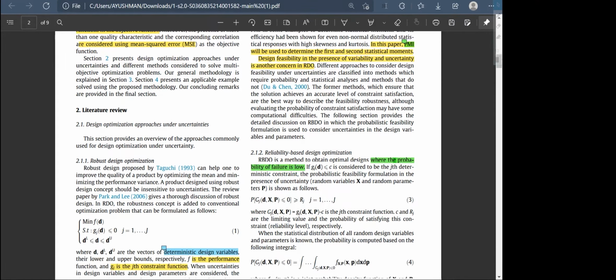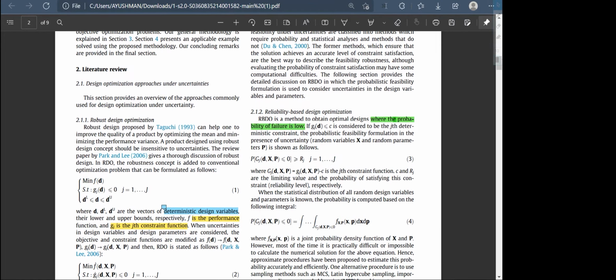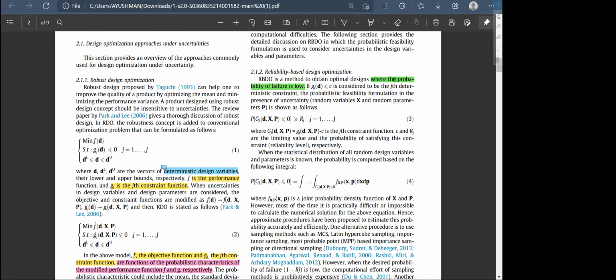Then there is a brief introduction of all the optimization techniques. First is robust design optimization. Robust design optimization was proposed by Taguchi in 1993, and it helps to improve the quality by optimizing the mean and minimizing the performance variance.